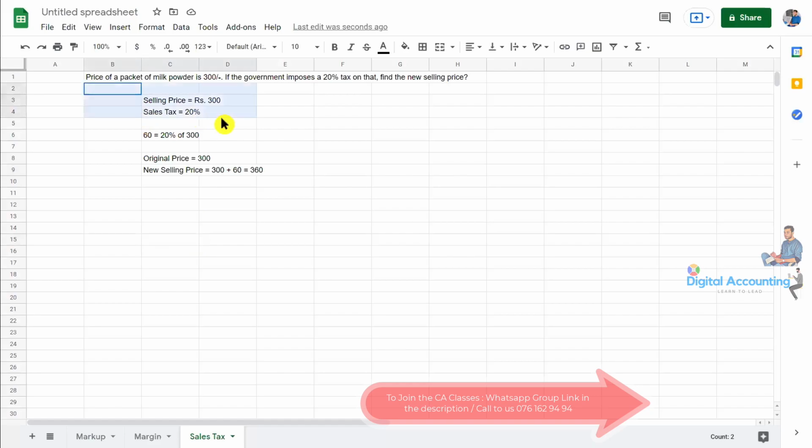Simply what you can do is, if 300 rupees is equal to 100%, this is the original price. Then to find 360, what should we multiply by, student?